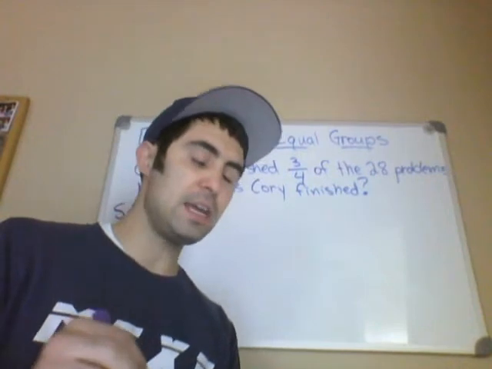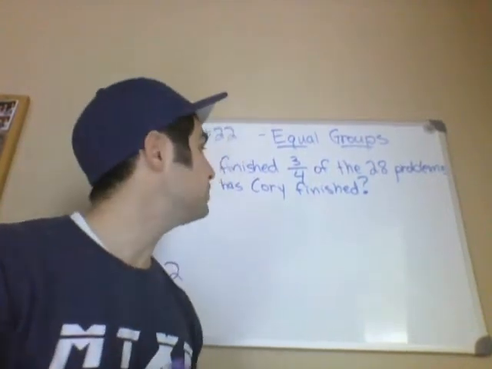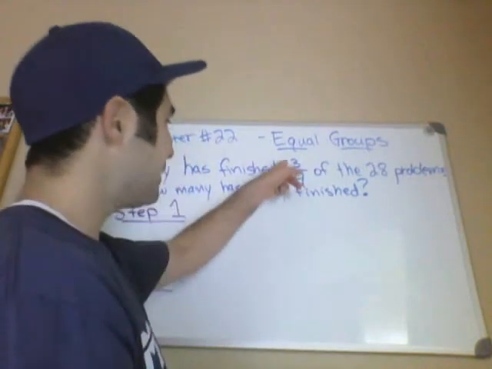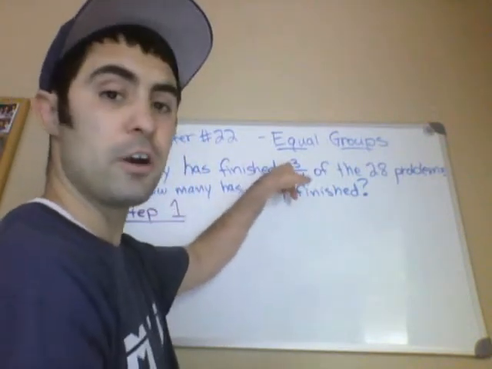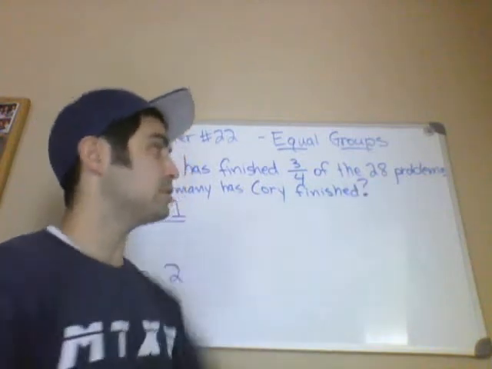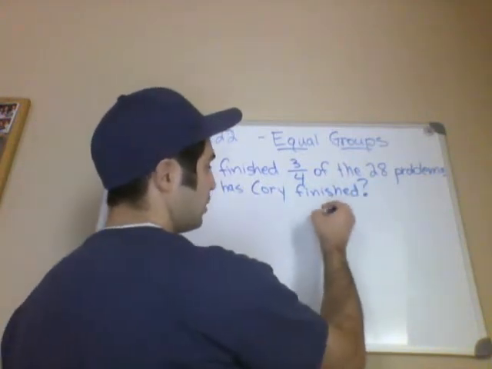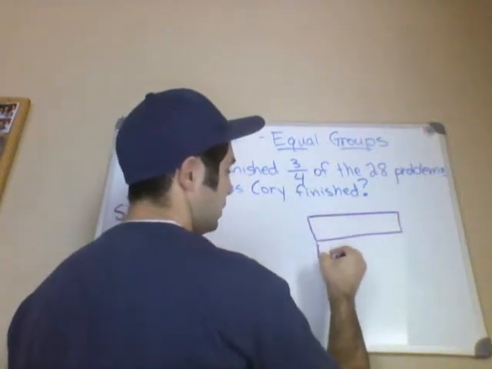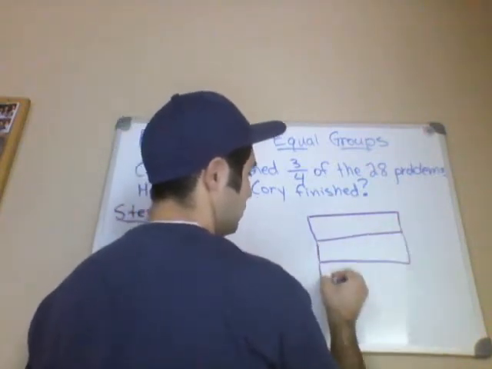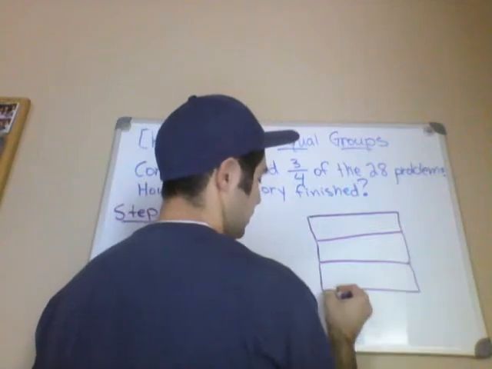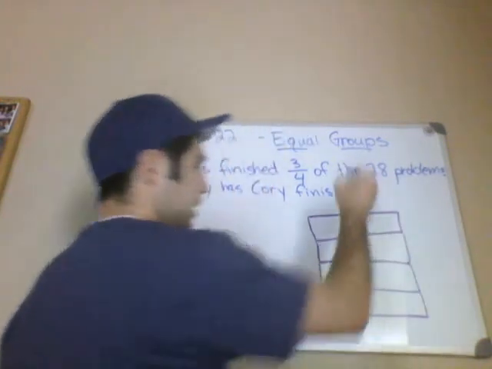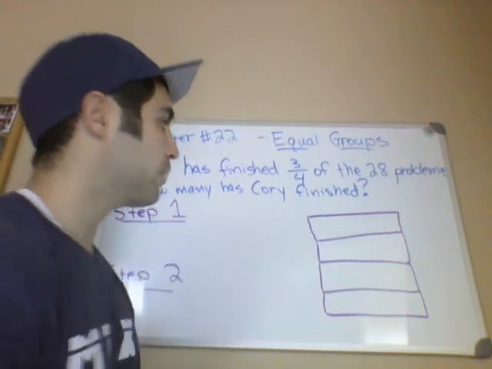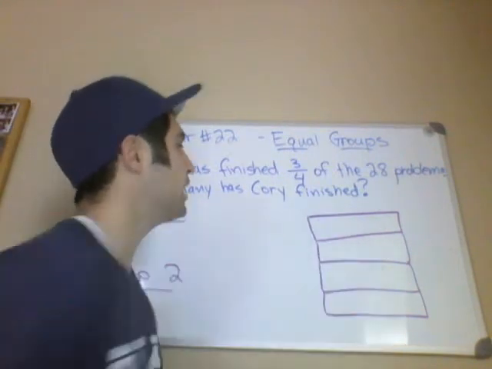So let's go ahead and make a little algorithm. I'm going to start drawing stuff. So there's 4 parts to his homework. We know that because he's done 3 of them so far. He has to do all 4 to finish the whole thing. So let's just draw a box here. 1, 2, 3, 4. Say that's his whole homework assignment. Each one of these represents 1/4. 1, 2, 3, 4.